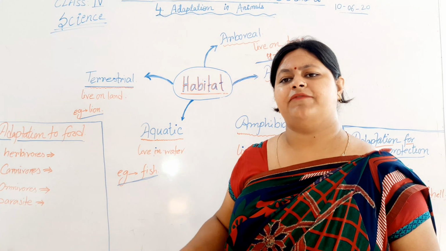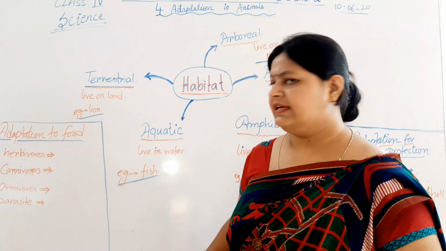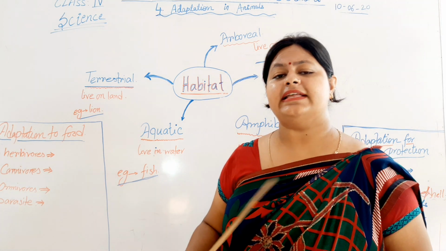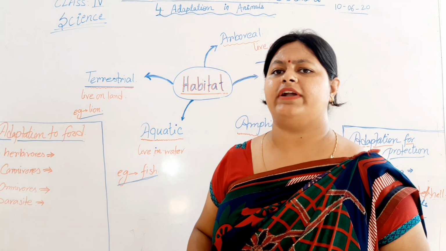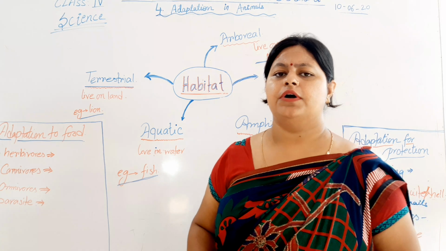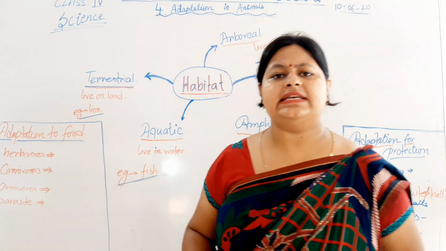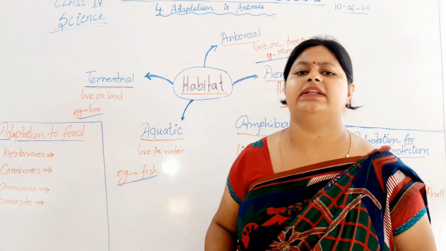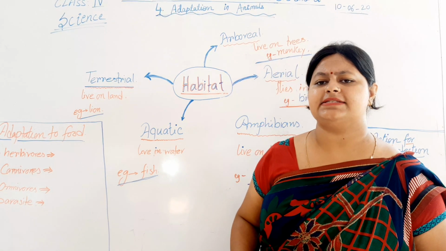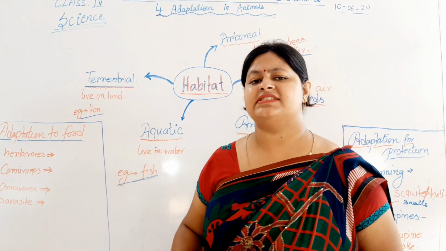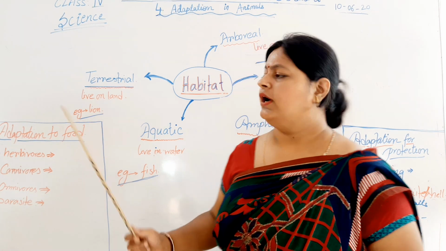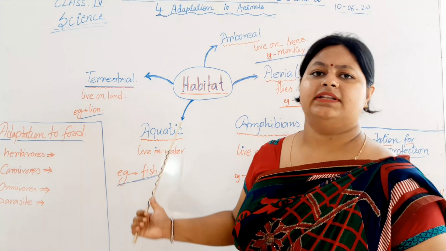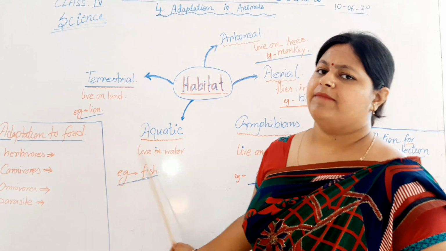That is the different forms of aquatic animals. They have gills to breathe. Most aquatic animals have gills for breathing. Their body is boat-shaped to move easily in water. They have fins and tails which help them to survive easily and to float in water. These are the aquatic animals.